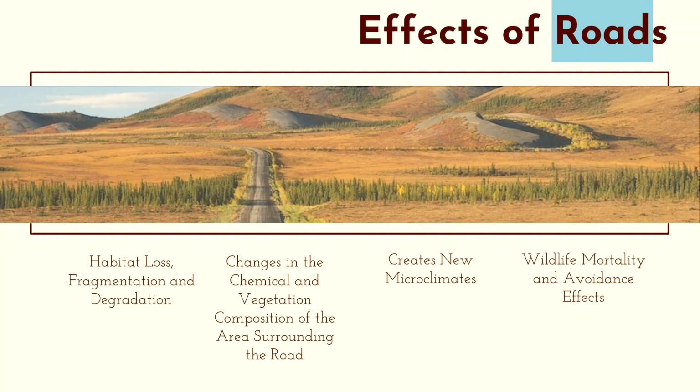Roads also affect aquatic environments, altering their chemical composition through runoff and disrupting water circulation patterns, which can affect the movement of aquatic species. The microclimate around the road differs from the surrounding area. The black road surface absorbs heat, making it hotter than the surrounding area, which can then end up attracting ectothermic animals like frogs and snakes, which will bask on the road, making them a target to become potential roadkill. The orientation of the road also has an effect on things like wind speed, turbulence, and relative humidity, which can alter air movement patterns.